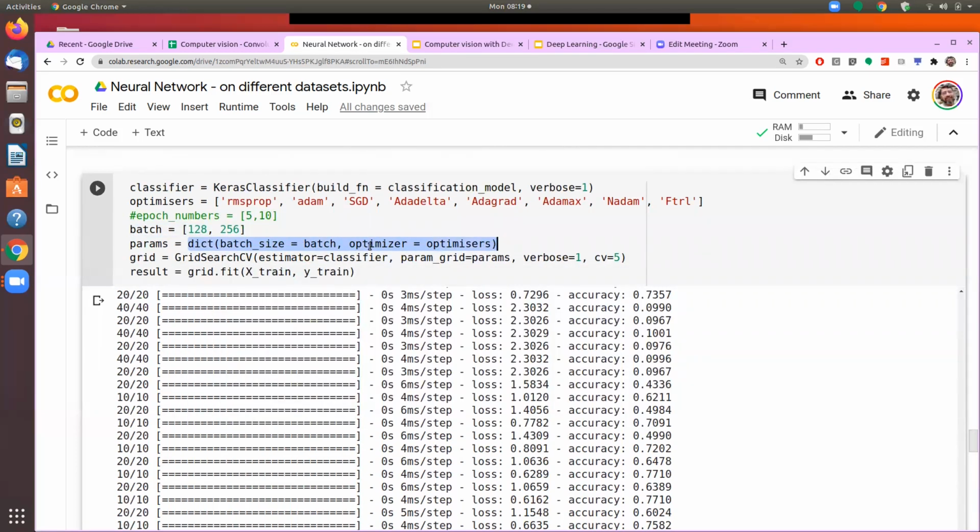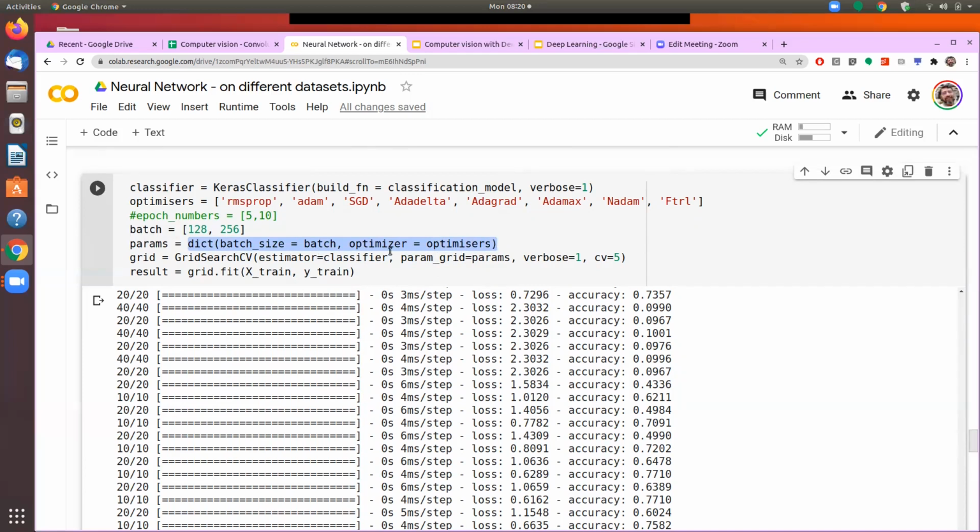It means that each of these is having a name and value pair. And then we put that dictionary inside the grid search CV. So we call the grid search CV function, and the parameters which we require is the estimator. So my estimator is the classifier which we have defined here. Parameter grid is equal to this dictionary that we are providing here, and in this one we are changing two things.